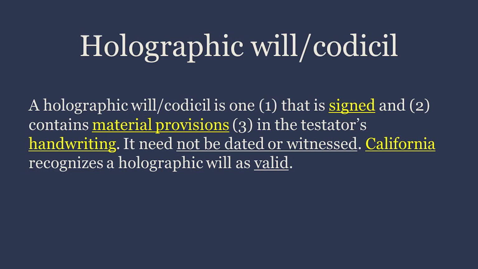Holographic will, codicil. A holographic will or codicil is 1. Signed and 2. Contains material provisions. 3. In the testator's handwriting. It need not be dated or witnessed. California recognizes a holographic will as valid.